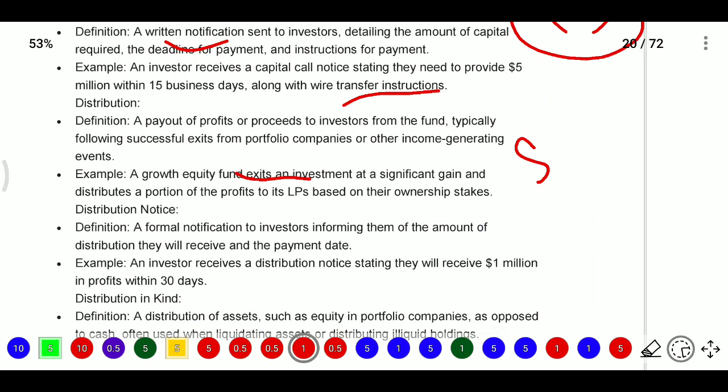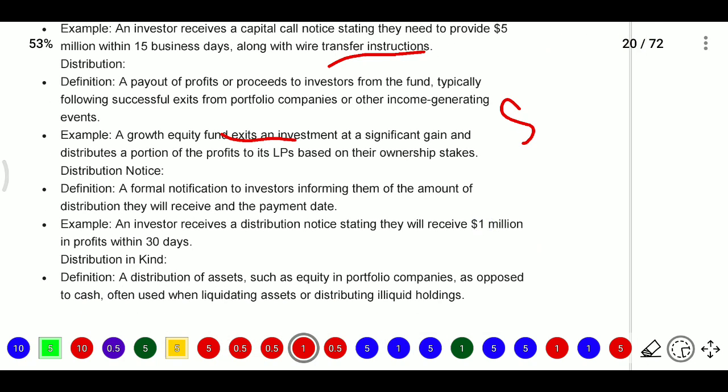Here they will also give a distribution notice, which is a formal notification to investors informing them of the amount of distribution they will receive and the payment date.